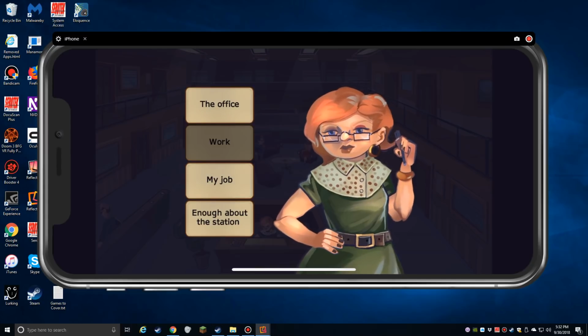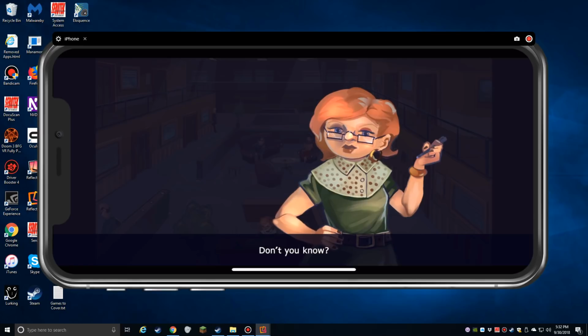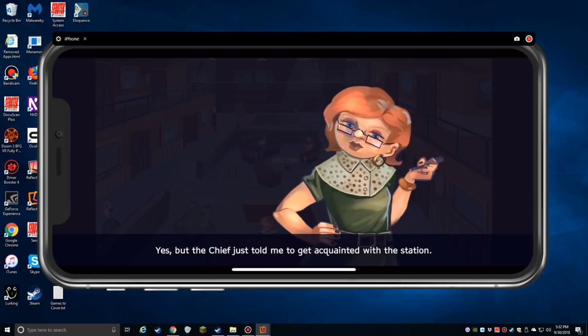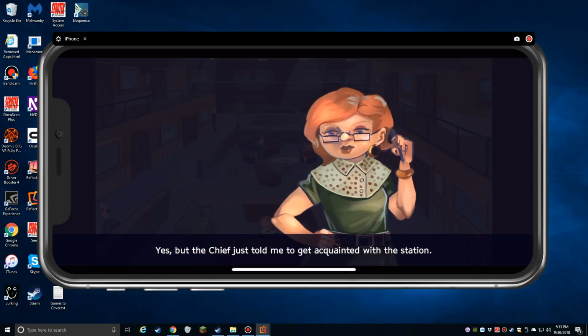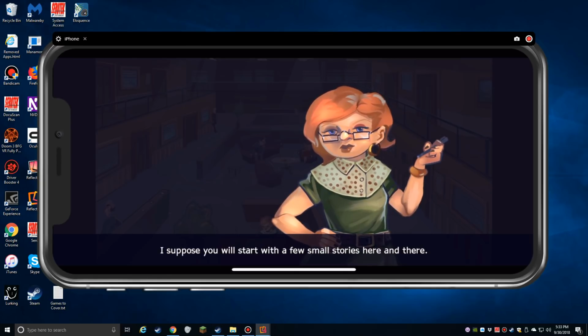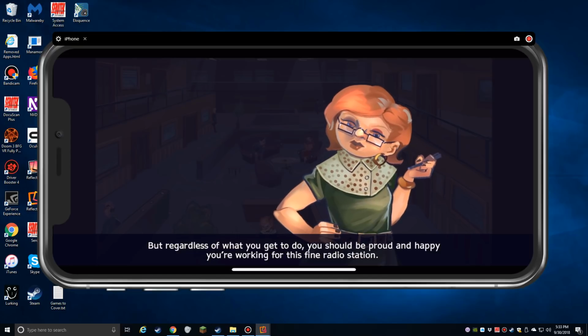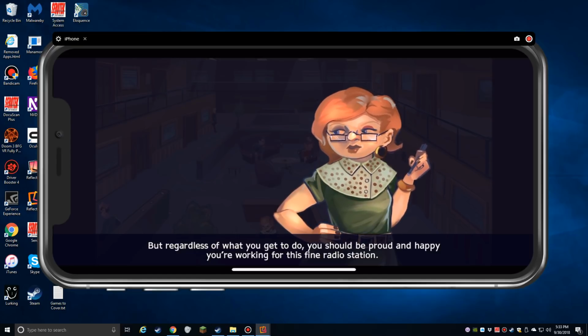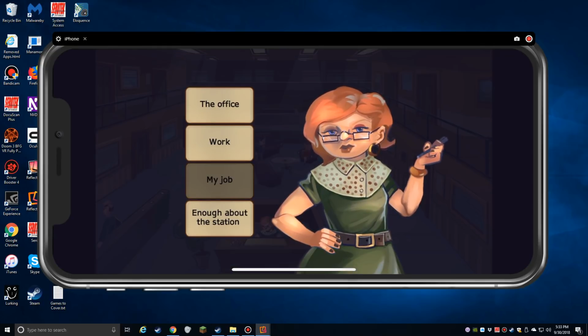Do you know what I'm supposed to do here? Don't you know that if you got hired? Yes, but the chief just told me to get acquainted with the station. I suppose you'll start with a few small stories here and there. But regardless of what you get to do, you should be proud and happy you're working for this fine radio station.